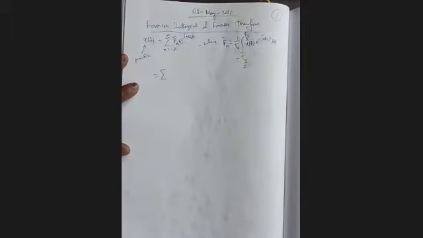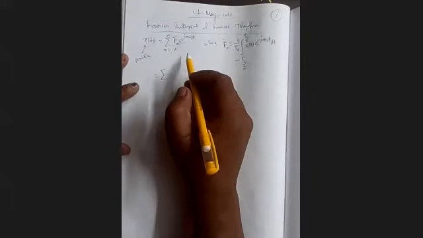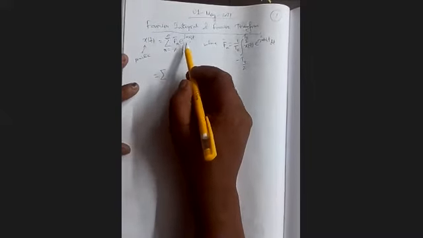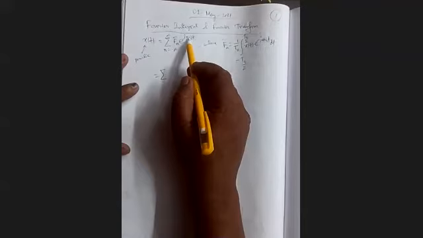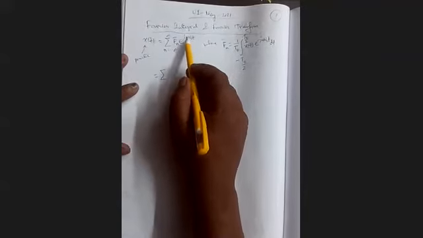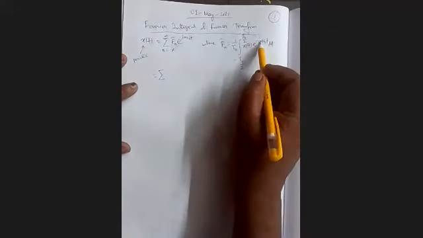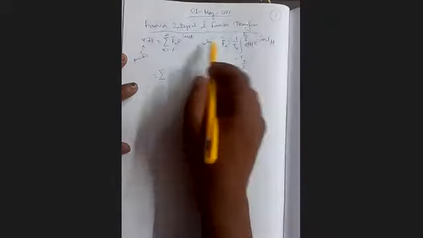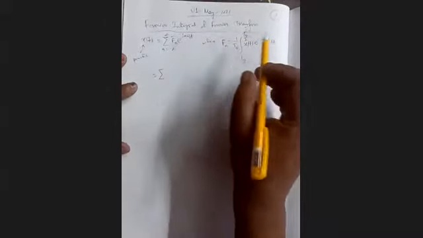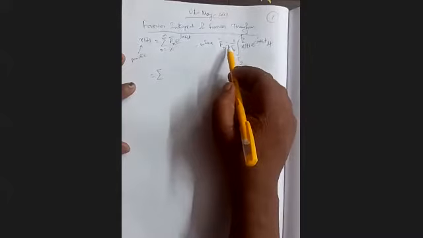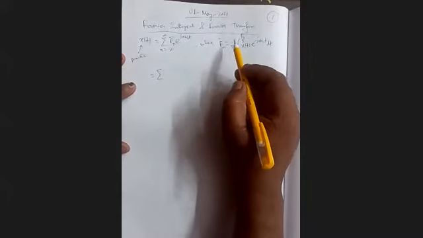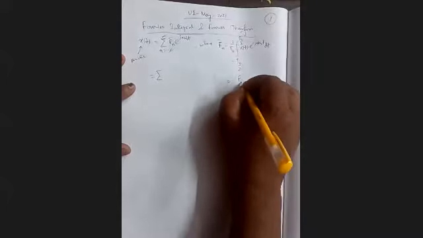Now, one more thing you see: wherever we get n, we get omega 0 along with the n. So here n and omega 0 exist side by side, n into omega 0, combined together. Therefore, we can say that our F_n bar is not only a function of n, it is a function of n omega 0, so we can write it F(n omega 0) bar.